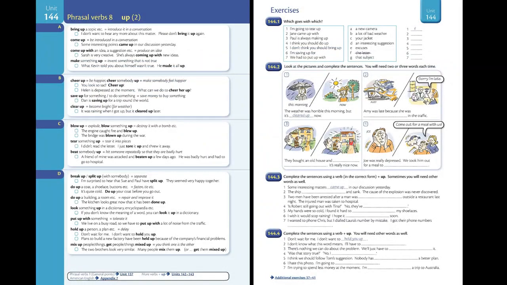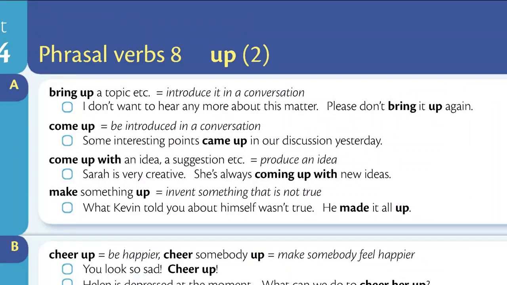Unit 144. Phrasal verbs 8. Up, to. Section A. Bring up a topic, etc. means introduce it in a conversation. I don't want to hear any more about this matter. Please don't bring it up again. Come up means be introduced in a conversation. Some interesting points came up in our discussion yesterday.